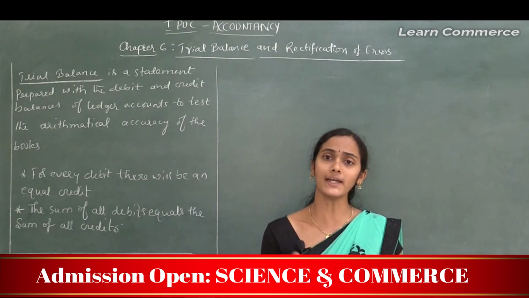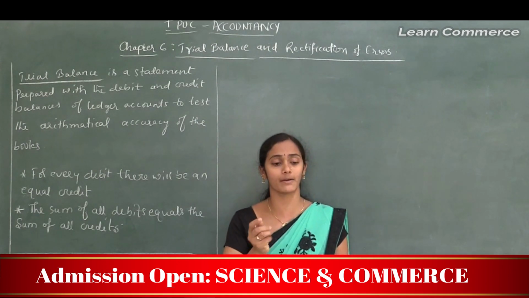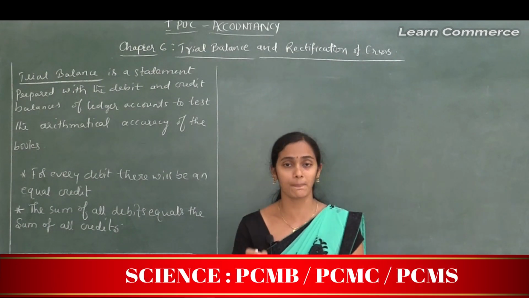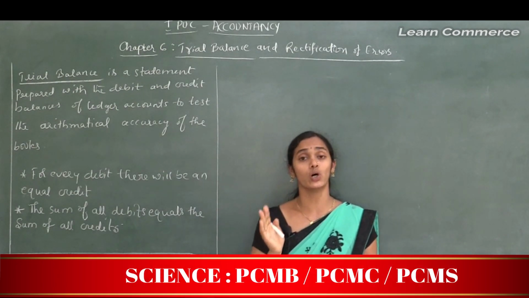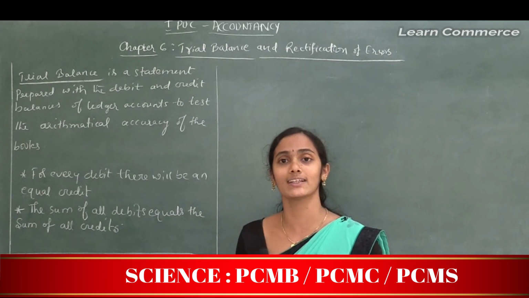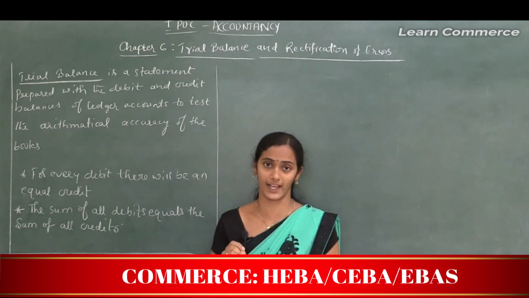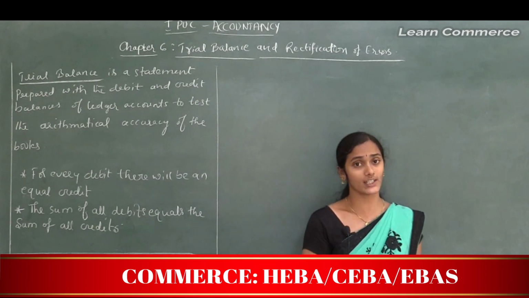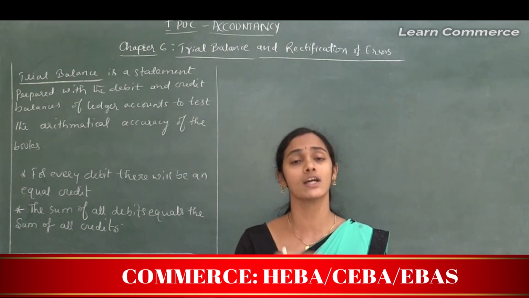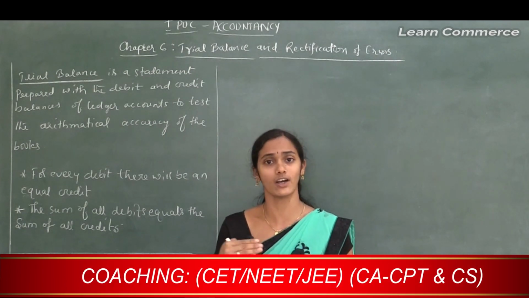To prepare these, one should prepare a trial balance. A trial balance helps an accountant check the arithmetical accuracy of the accounts, whether the accountant has followed the correct rules of debit and credit or not.